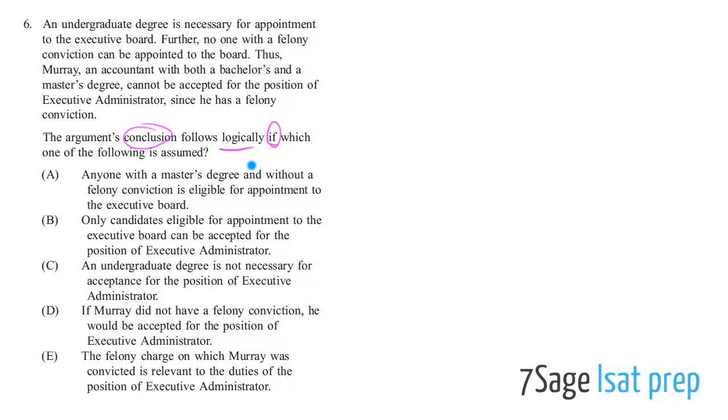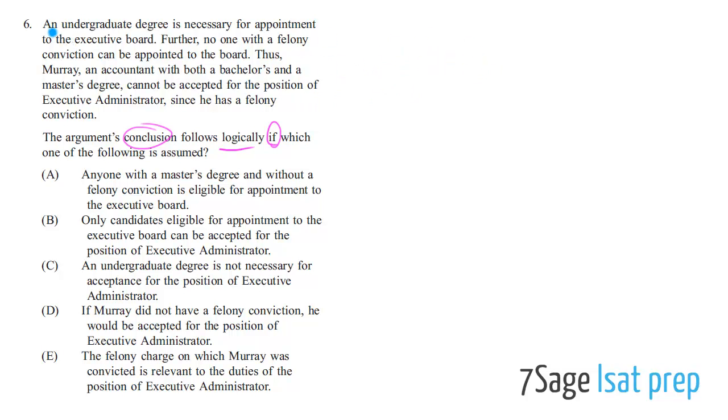Follows logically means it's valid, means it becomes a perfect argument. All we have to do is assume one of these things, which is why it's called a sufficient assumption. Because with the assumption, it's sufficient for our argument to be a valid one. So let's read this argument, figure out what the premises are, what the conclusion is, what the missing link is. We're going to be using a little bit of logic here to translate, and that's a language that's covered in a logic lesson that you haven't gotten to yet.